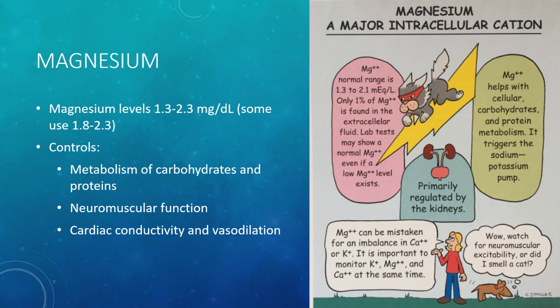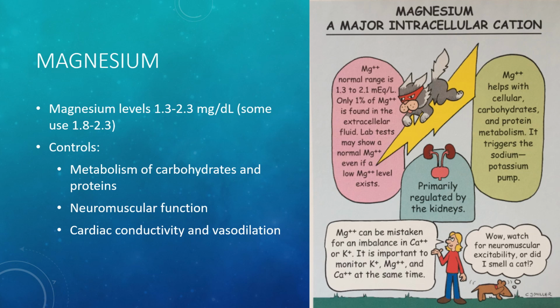Next, we have magnesium. Normal magnesium levels are 1.3 to 2.3 milligrams per deciliter, but like calcium, a third of magnesium is bound to protein. The remaining 2/3 are free floating, so when we do evaluate someone for magnesium issues, we need to be mindful of their albumin levels. Magnesium does have an ionized version like calcium does. However, I've never seen it drawn, and magnesium was incredibly important for my patient population. That doesn't mean it's not done, it just means I haven't seen it.